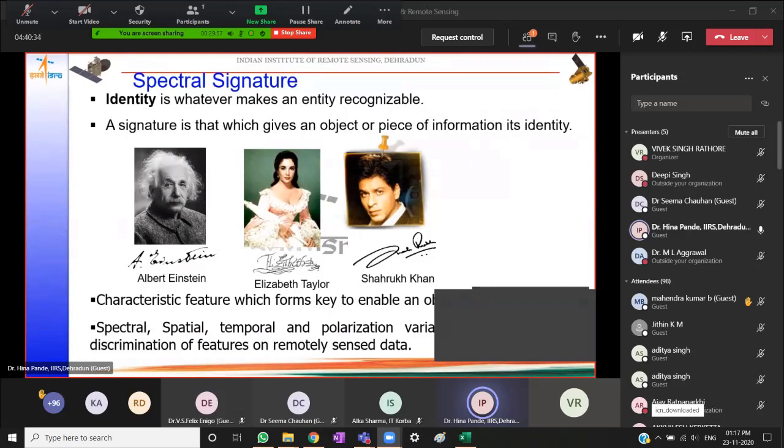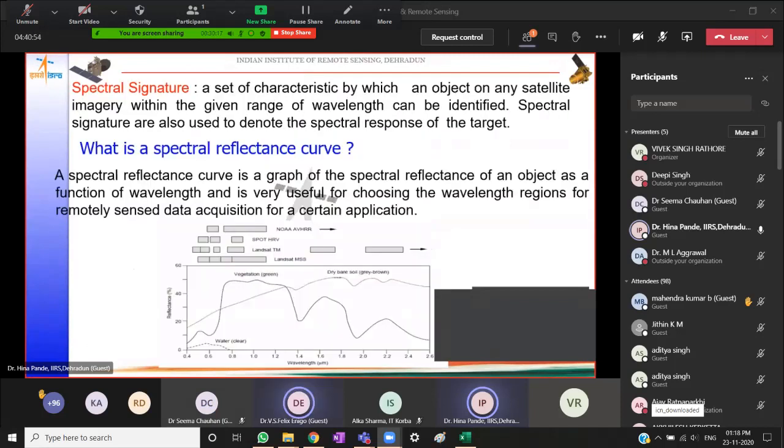For example, when you go to a bank, we use your signature to identify who you are. So spatial, spectral, temporal, and polarization variations from the image could be used for discriminating these features from each other. Okay?